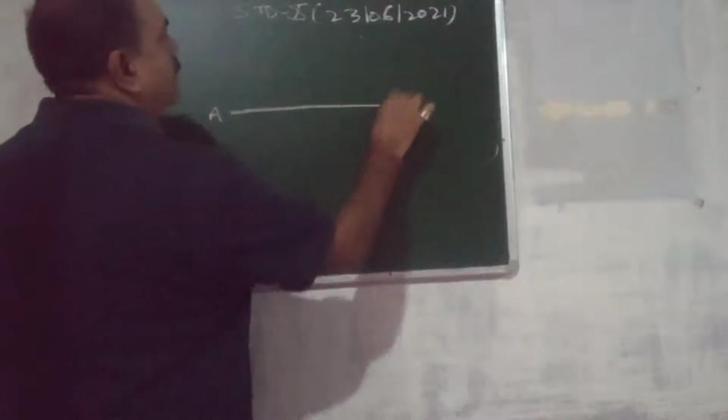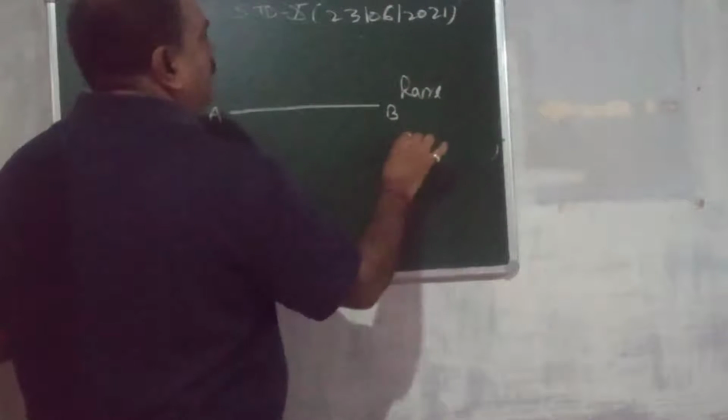Now, see, this is the separating surface, rare medium, denser medium.